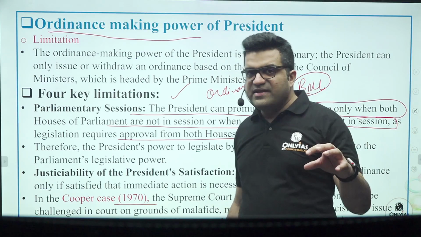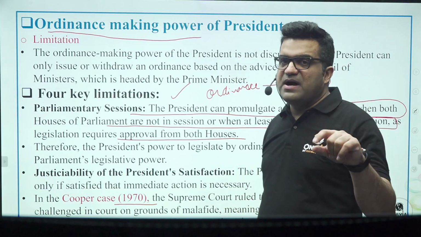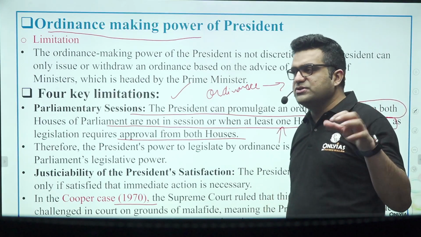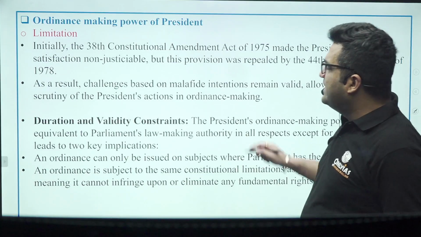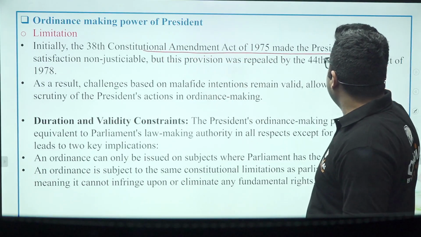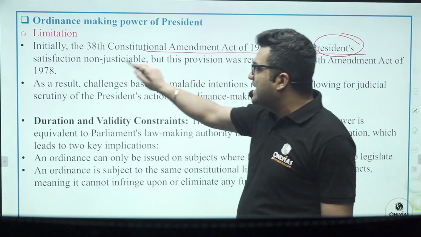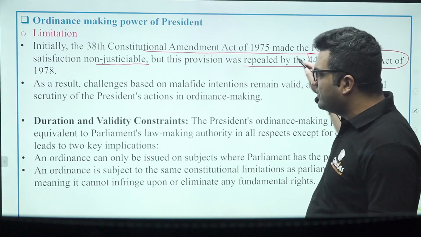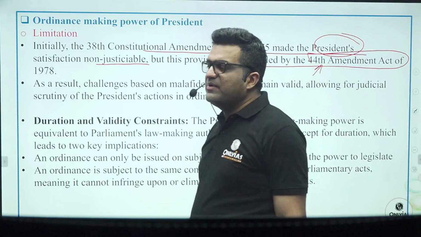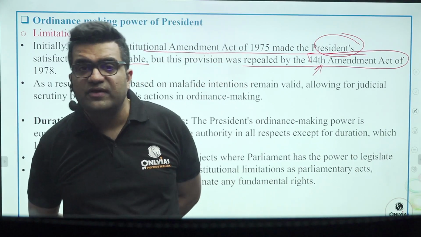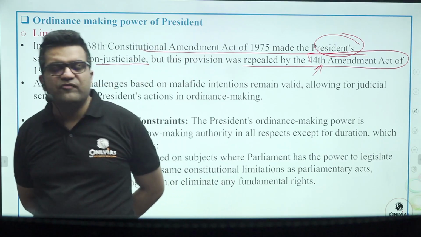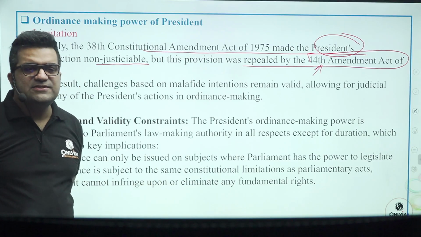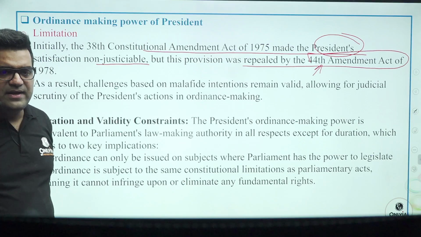Since it is given in the constitution, the judiciary has the power to review anything done under the constitution, so they will review it. Now, initially the 38th Amendment Act 1975 made the president's satisfaction non-justiciable, but this provision was repealed by the good sense that prevailed upon the Morarji Desai government of 1978. The 44th Amendment Act repealed it. As a result, the challenge based upon mala fide intention remains valid. And not only this,